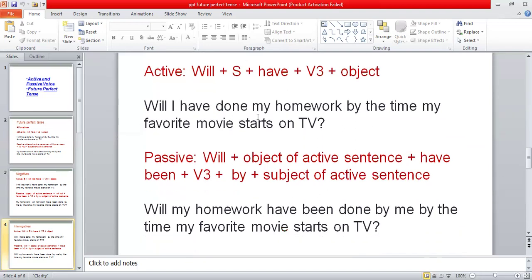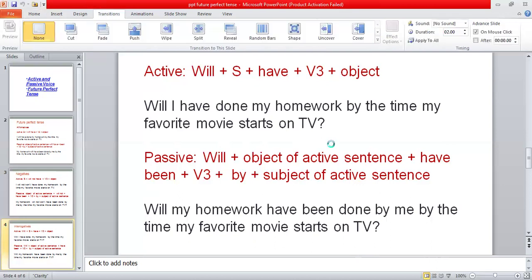So the sentence will be like this: Will my homework have been done by me by the time my favorite movie starts on TV? So this is how you can change it from active into passive.